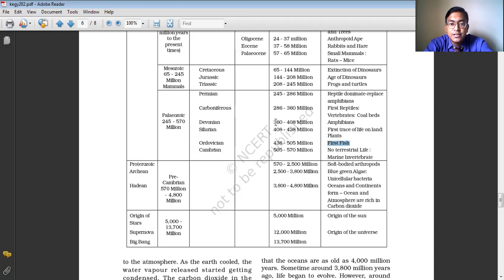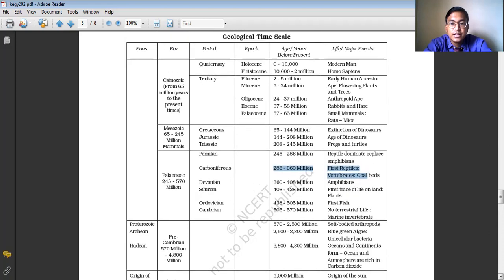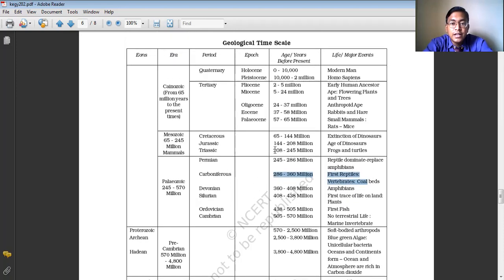Then 360 to 408 million years ago, the amphibians came into existence. Then around 286 to 360 million years ago, the reptiles came into existence. And then 208 to 245 million years ago, the frogs and the turtles came into existence. And around 144 to 200 million years ago, the dinosaurs came into existence.